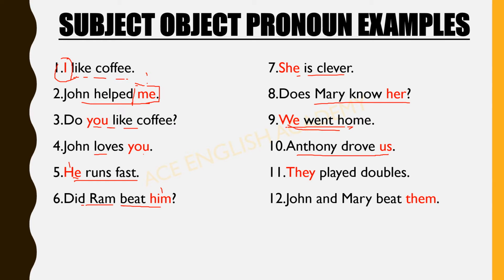For we, what is the object pronoun? That is us. They helped. They played doubles. John and Mary beat them. For they, what is the object pronoun? Them. Clear? Let's move on to the next.